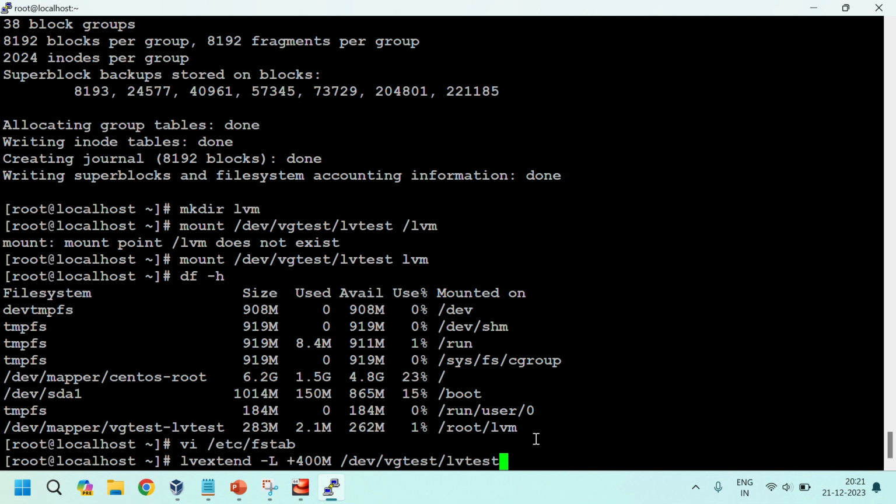Okay, after that we need to resize the file system using the resize2fs command.